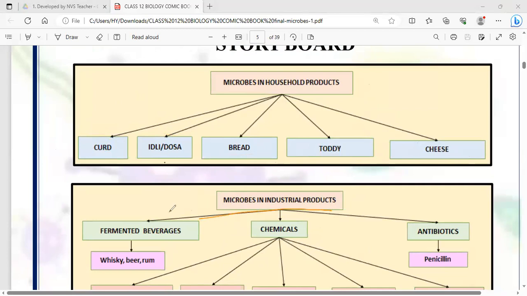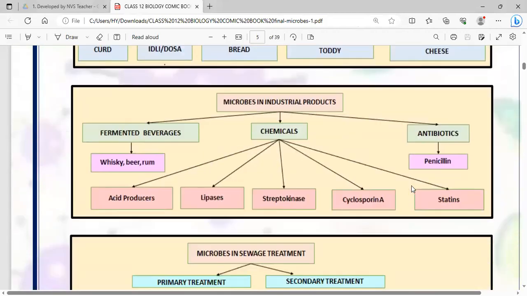Microbes in industrial products: fermented beverages, chemicals and antibiotics are also produced by microbes. So this is the mind map that gives you a clear image of what you have to read in this chapter.